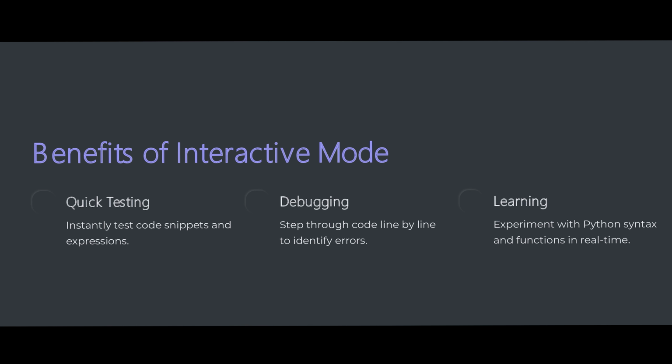And these are the benefits of interactive mode. It is quick testing. As soon as you type a code, in the next line you get the output for the same. Debugging is very easy, and you can easily identify the errors. And the learning of syntax here is real time. So these are some of the benefits of using interactive mode. Now let's see how to run Python code using both interactive mode and scripting mode.